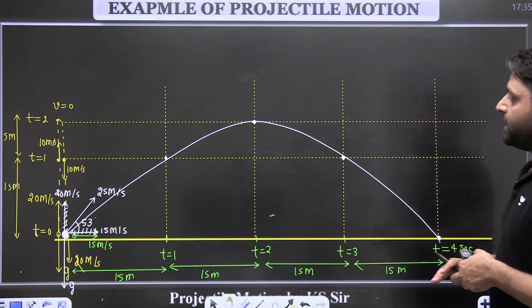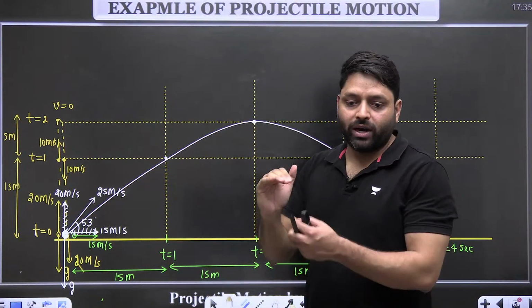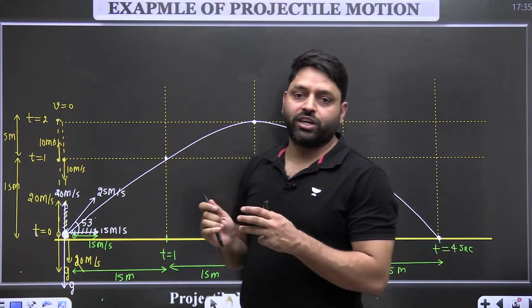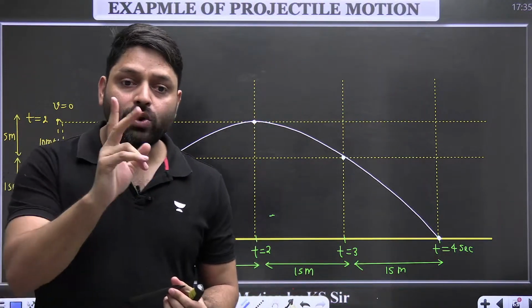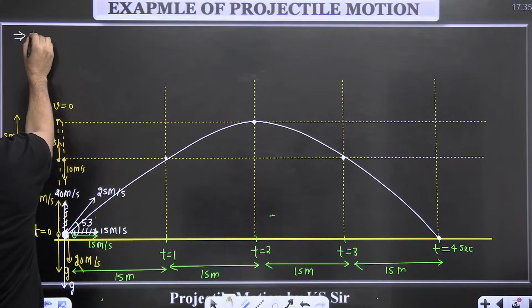So projectile motion is the combination of two independent motions. One is in the vertically upward direction and one is in the horizontal direction. So projectile motion is a combination of two rectilinear motions. So I teach it like that only.